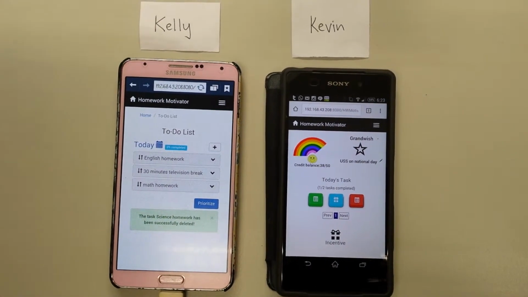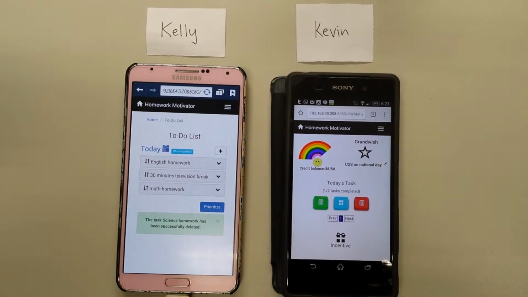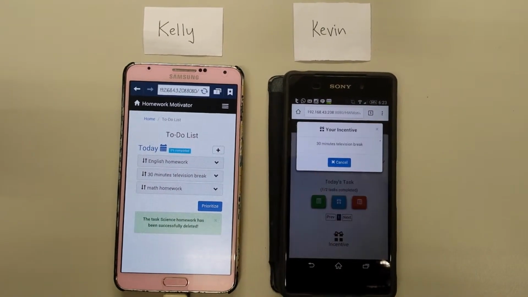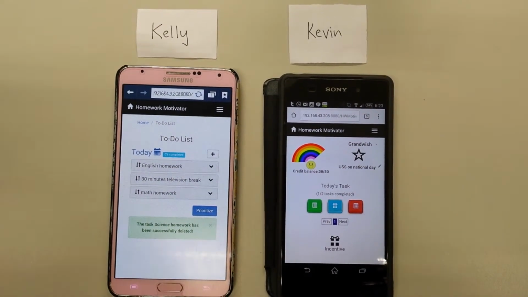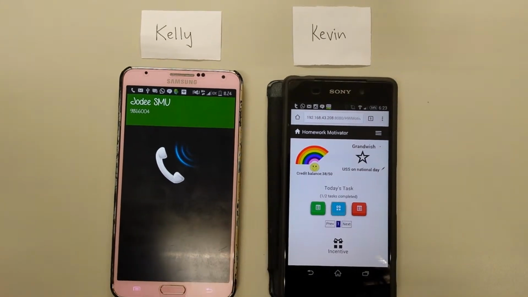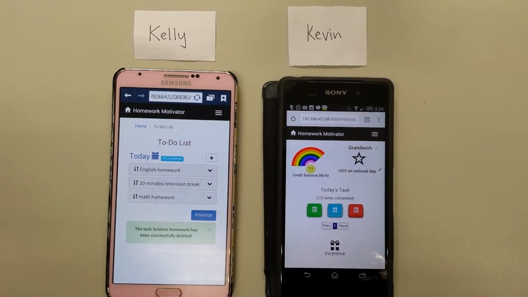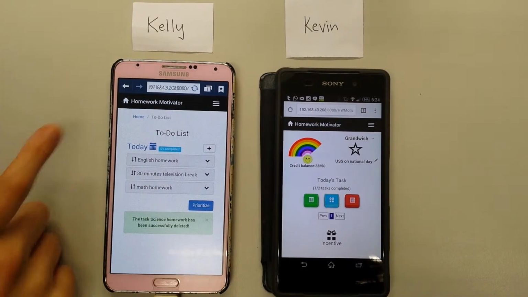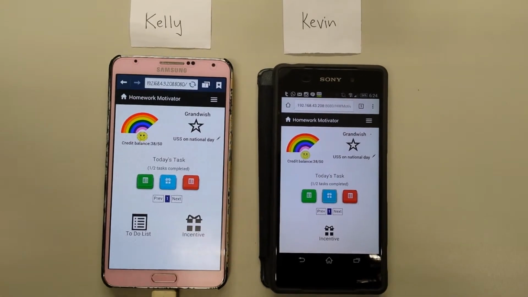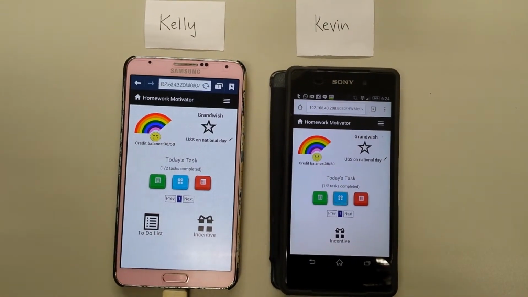He can now see that he is left with one pending homework task to do, and the next task is to watch the television. He proceeds to watch the television. In the meantime, Kelly is having her short break in her office. She starts to ponder about the progress of Kevin and looks at the homework motivator. Kelly can see the progress of Kevin on both the main page and also on the to-do list.